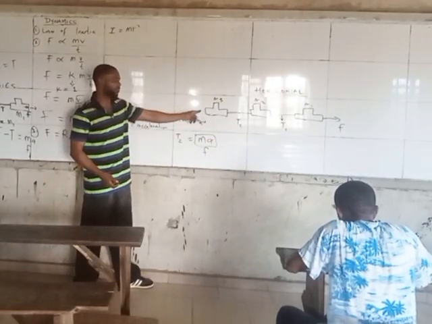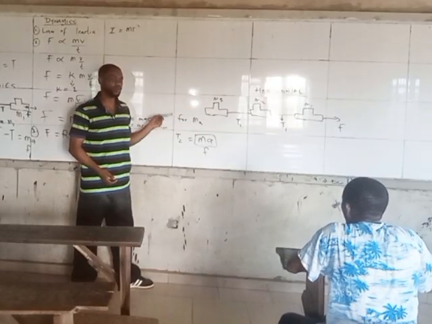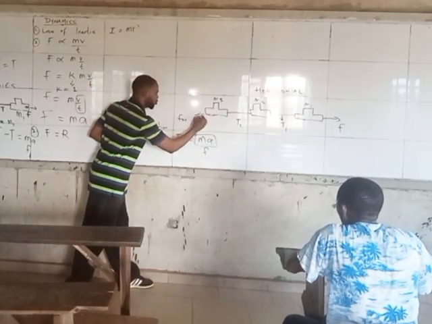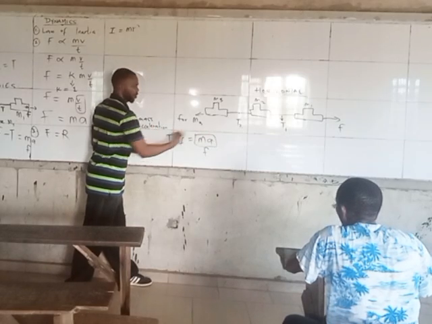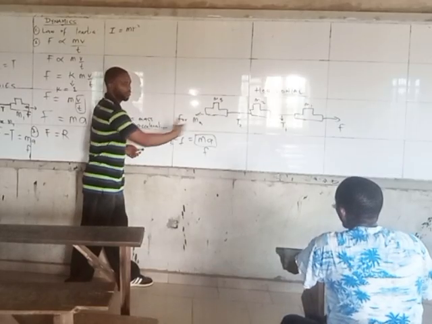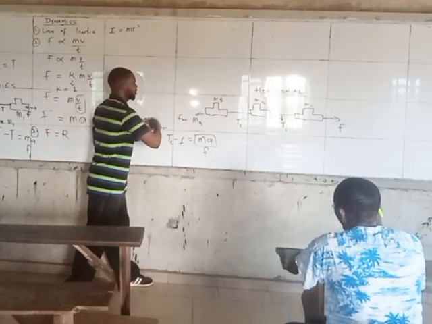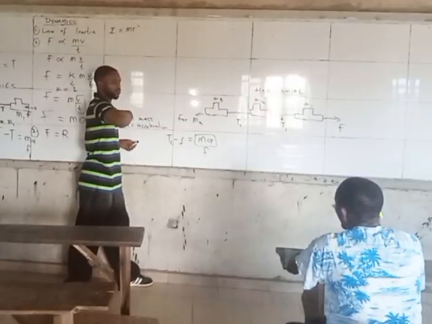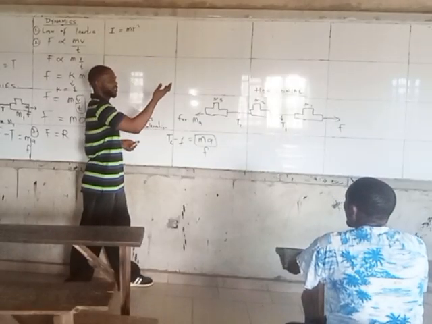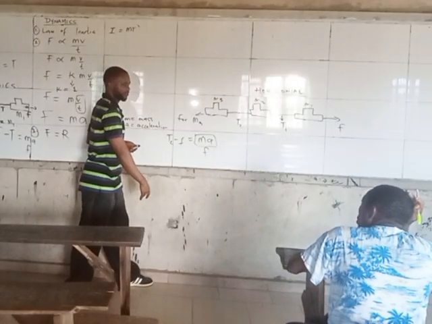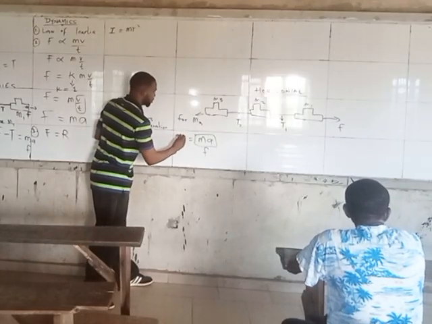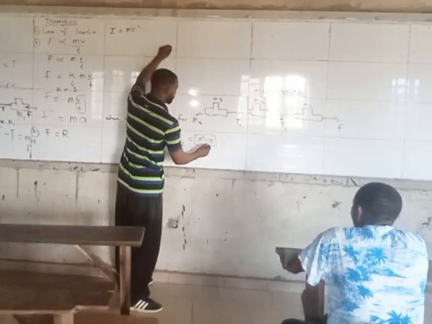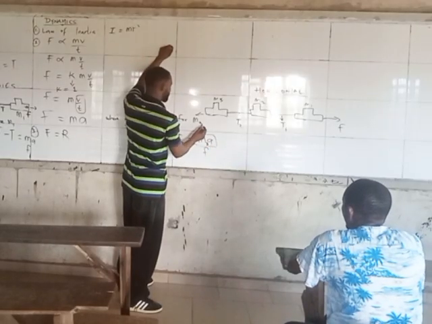But assuming maybe there is friction in this setup, that means friction will be here. It will be on the last body. So you now have T2 minus F equals, because friction is simply the force that goes in the opposite direction to motion. If something is moving forward, friction is going backwards. So if that be the case, for the last body, this will be T2, T2 equals, this is mass 3.